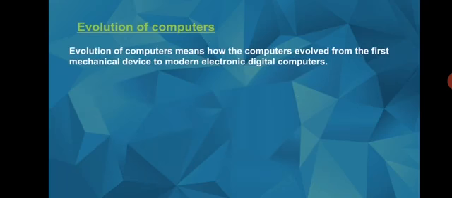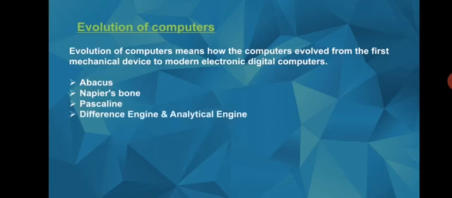Now we will learn the evolution of computers. Evolution of computers means how computers evolved from the first mechanical device to modern electronic digital computers. In this we will discover abacus, Napier's bone, Pascaline, difference engine and analytical engine, Hollerith desk, slide rule, and Mark I.